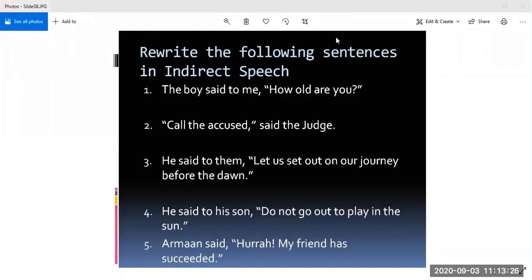So Shubh was the first one to raise his hand, so Shubh will get the chance to answer. Yes, Shubh, tell us the answer for the first one. The boy asked me how old I was. Perfect. Very good. Rest of you, if your answer is correct, then it's fine, and if not, then you can make the changes. The answer will be, the boy asked me how old I was.